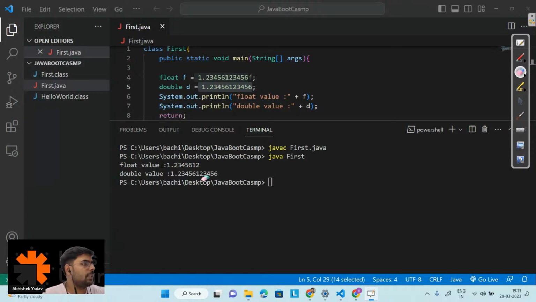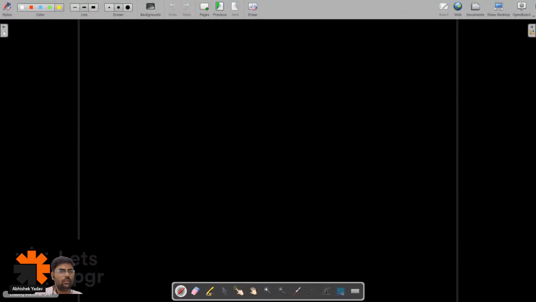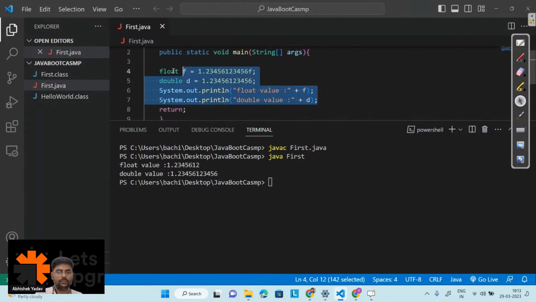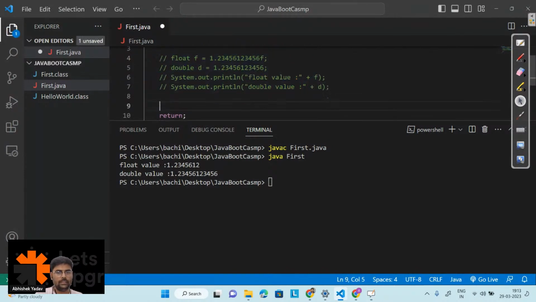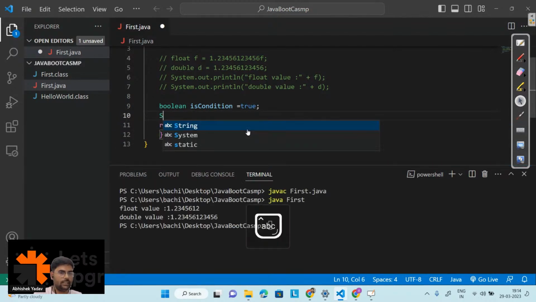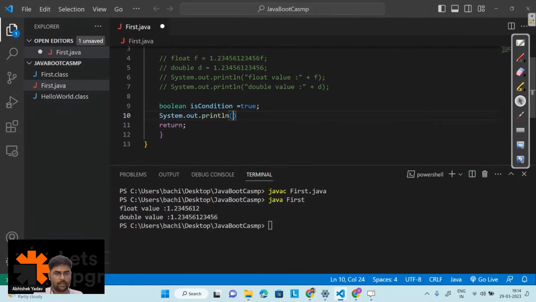Okay, clear. So we have one more data type, that is boolean, and boolean is used to store true or false. Let's comment this part, and for boolean I have to use bool. Boolean values are basically used for condition checks. So isCondition here, and either you can write true or false. Let's try to print the boolean value also with System.out.println. Let's see what output I will get now.